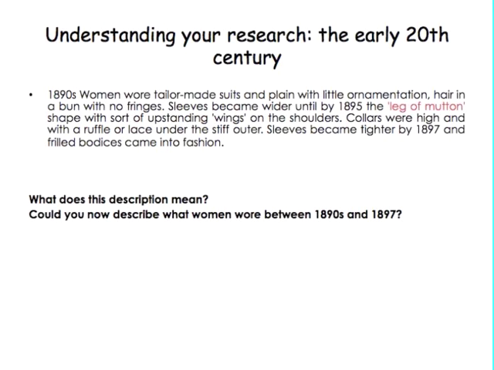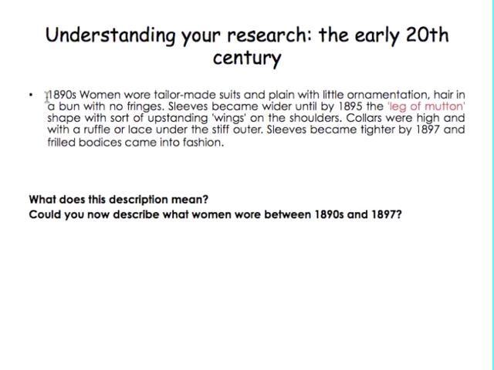To understand the research, we also need to learn to read how clothes are described in books. This phrase describes costumes for women from the 1890s. Women wore a tailor-made suit, plain with little ornamentation, hair in a bun with no fringes.